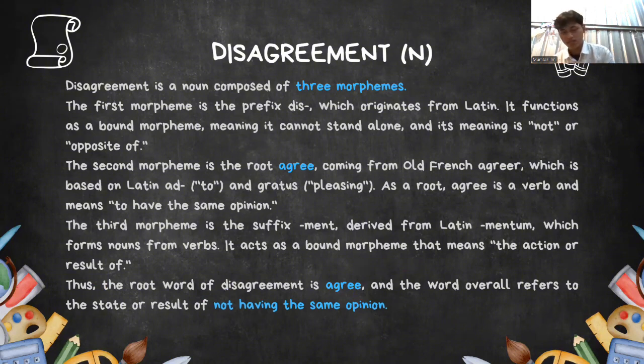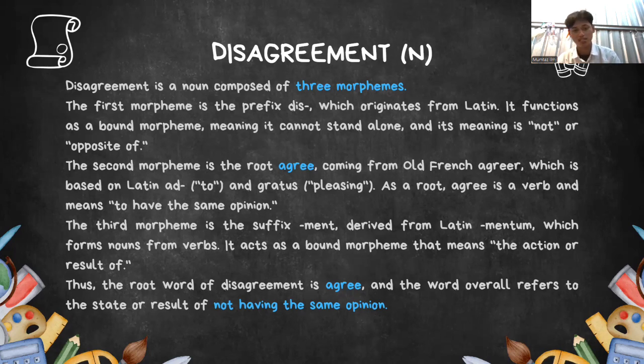as a root. Agree is a verb and means to have the same opinion. The third morpheme is the suffix ment, derived from Latin mentum, which forms nouns from verbs.